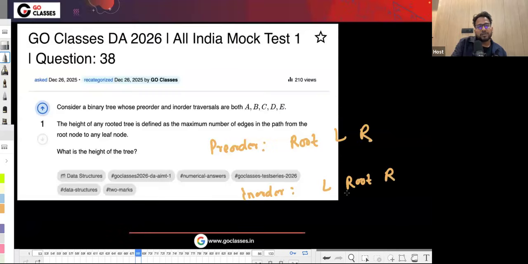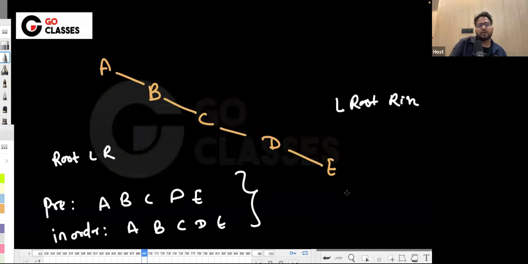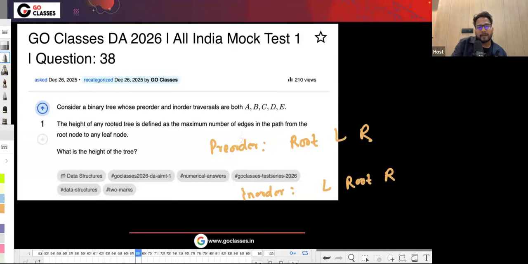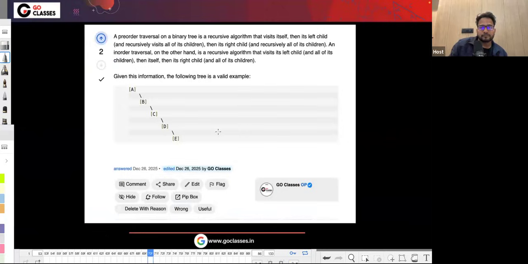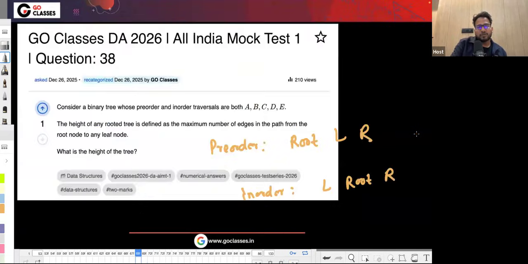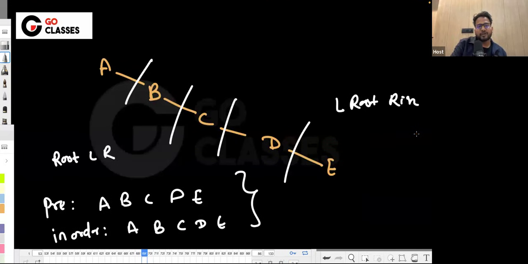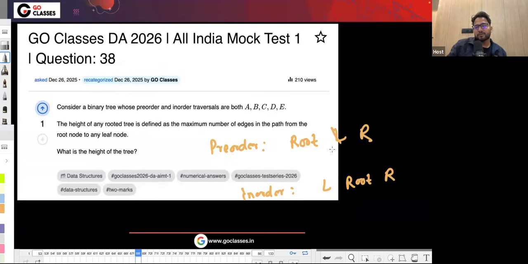Okay. So they are asking what is the height of this tree. The height is basically the maximum number of edges on a path from the root node to any leaf node. So basically 1, 2, 3, 4. 4 is the height here. So answer is 4, and this is the tree. This was an easy question. I hope you understood this. The key idea is that both will be same whenever left is not there.